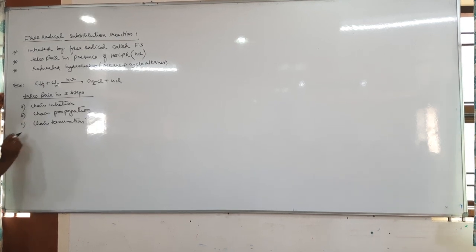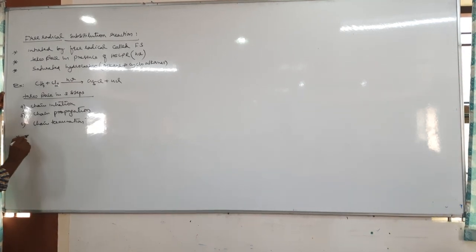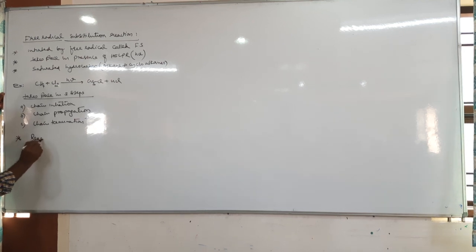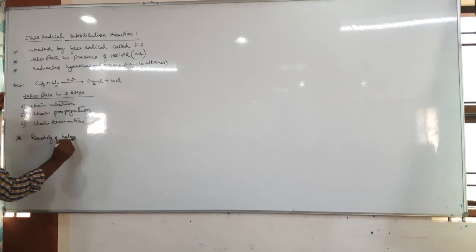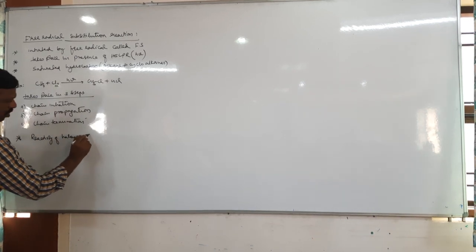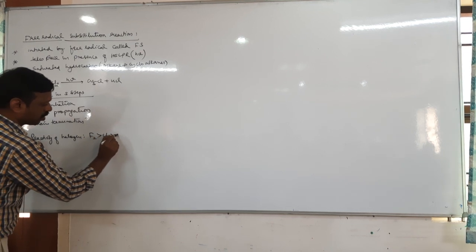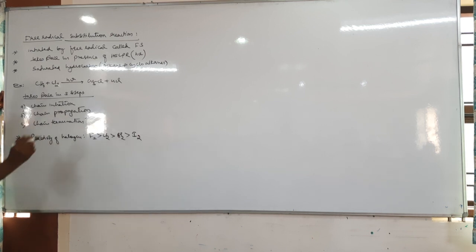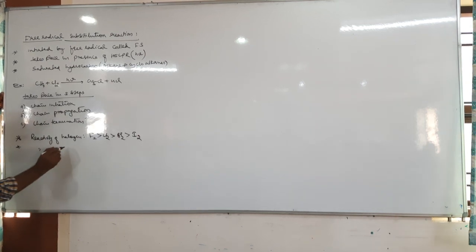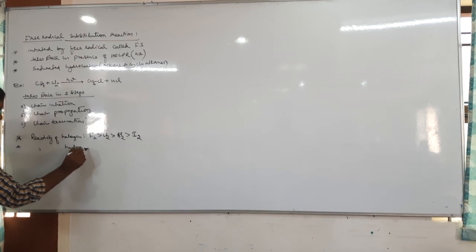Before that, what is the order of reactivity of halogen and of hydrogen? Which halogen is more reactive? Of course, fluorine: fluorine greater than chlorine, bromine, iodine. And which hydrogen is more reactive?